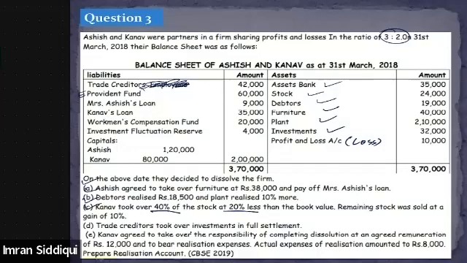Then trade creditor took over the investment in full settlement. Then Kanav agreed to take over the responsibility of completing dissolution at an agreed remuneration of 12,000 and to bear realization expense. Actual expense of realization amounted to 8,000. Prepare realization account. So this question is asking us to prepare the realization account. So let's just start with the format first of all, and then we will discuss each and every point one by one. So everybody, first of all, prepare the format of the realization account.